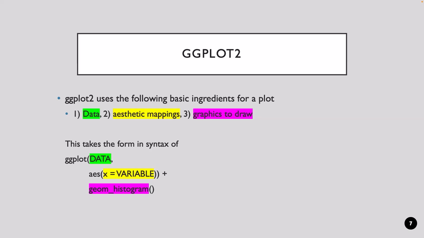We then put a comma, and we use the AES function inside the ggplot function to specify the aesthetic parameters that we're going to use. AES here stands for aesthetic, and we're going to tell R how to map our variables in the data frame onto particular features of our visual. In this case, I'm going to specify one single parameter, that's X, and X is going to handle the horizontal position of the element on the visual, and we'll call it variable name for now.